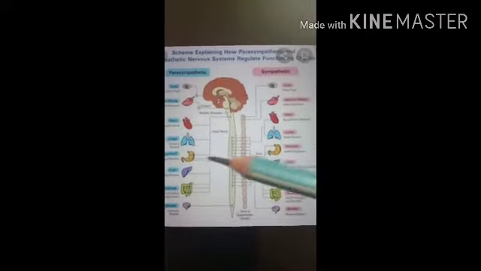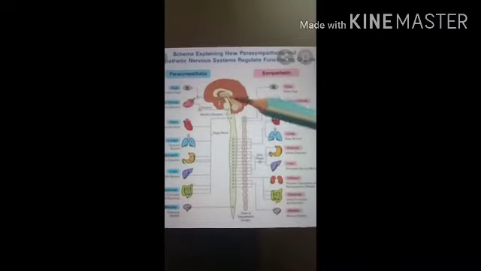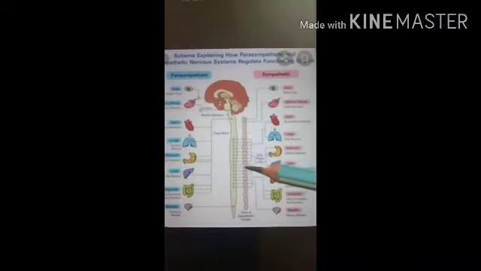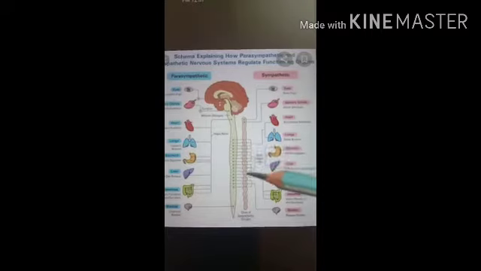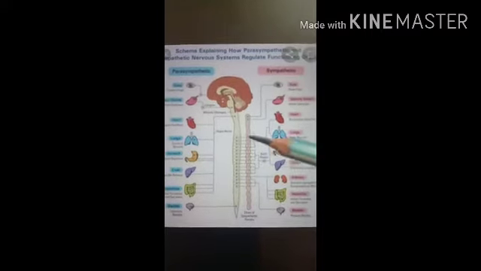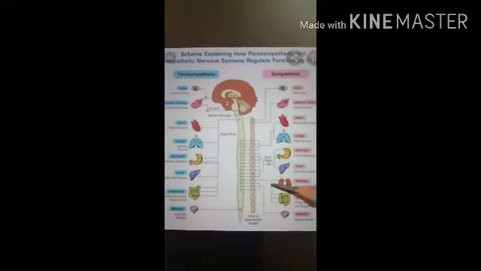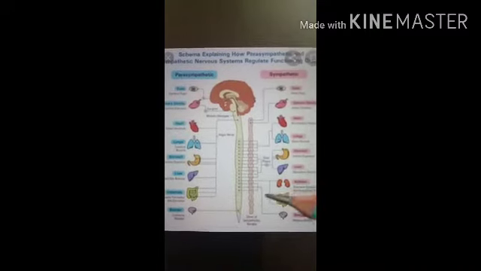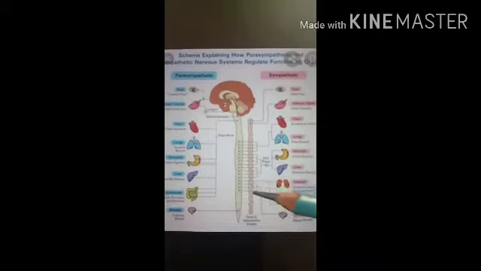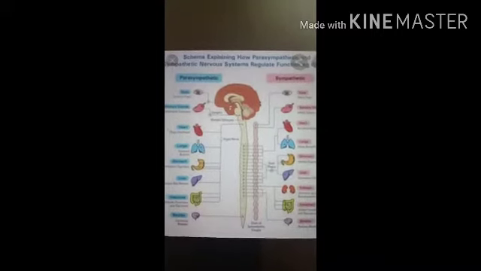The preganglionic neuron has its cell body in the brain or spinal cord, and its nerve fibers reach this ganglionic chain, where the cell body of the other neuron, the postganglionic neuron, forms a synapse.